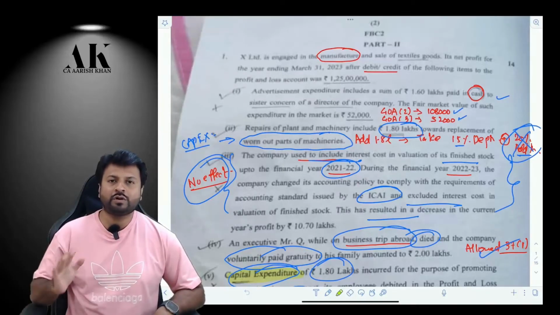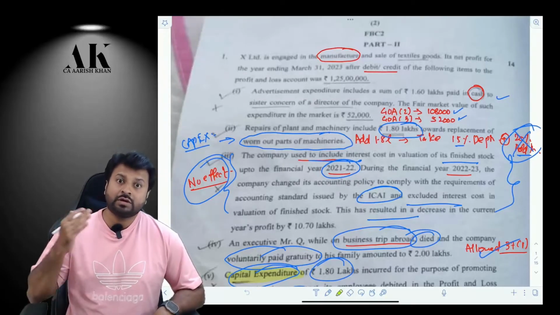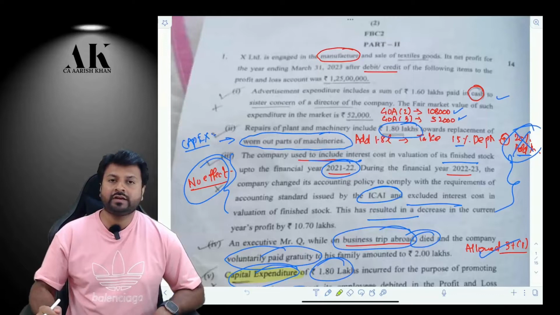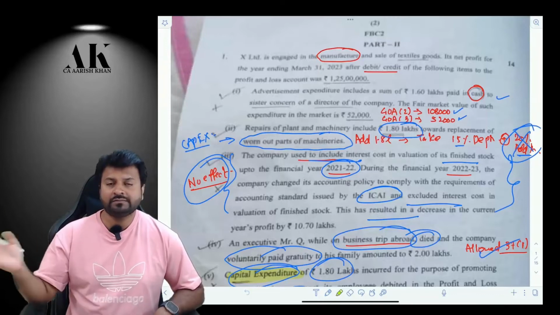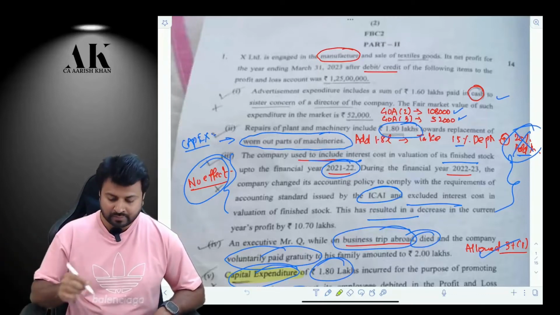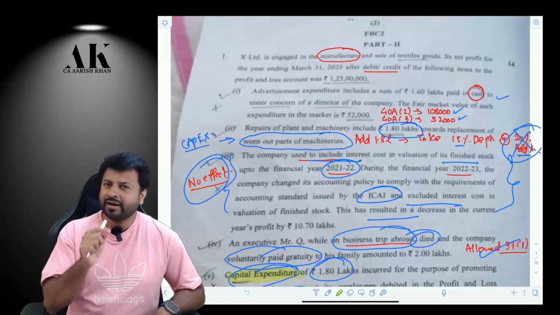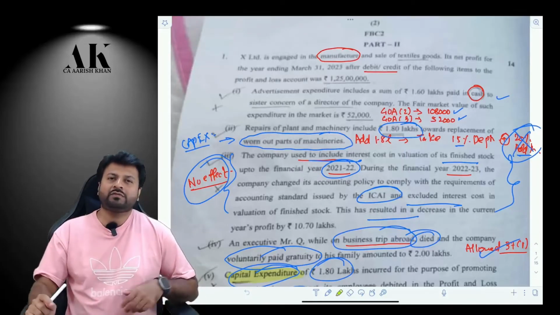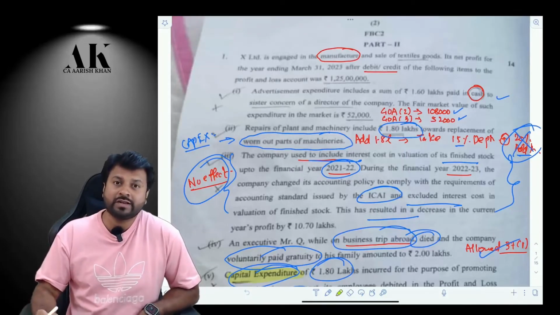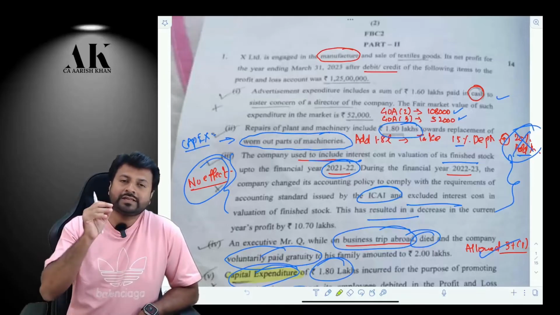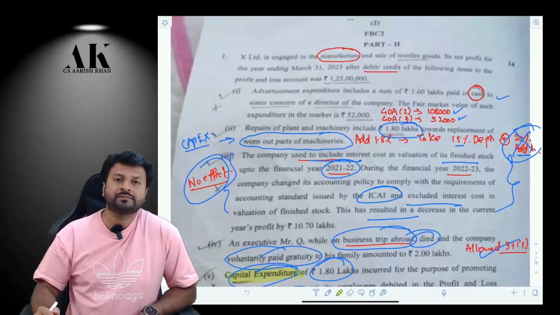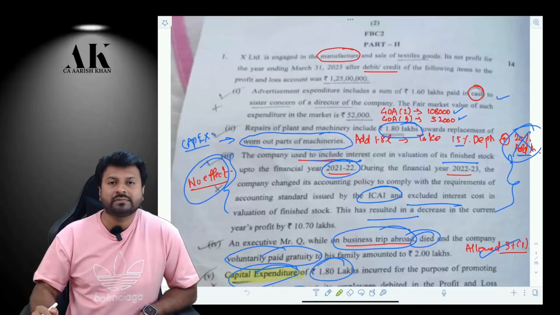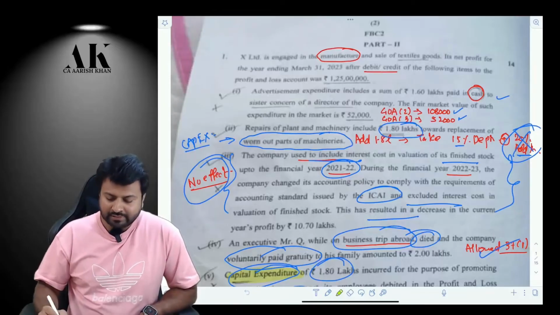According to me, the overall paper was above average, somewhere near to the difficult level. Not very difficult, but near to difficult, because they have asked some provisions very minutely, by targeting some minute part of a particular provision. They have not asked a provision directly; the provisions were asked between the lines, and you have to read between the lines. So without wasting any further time, let us start with the first question.